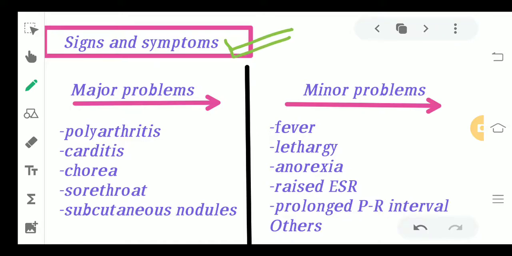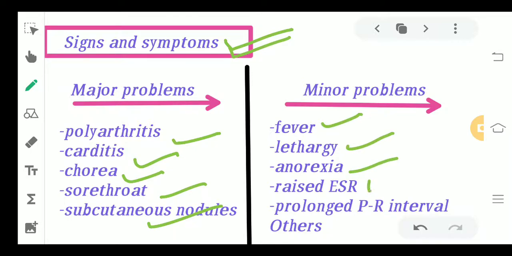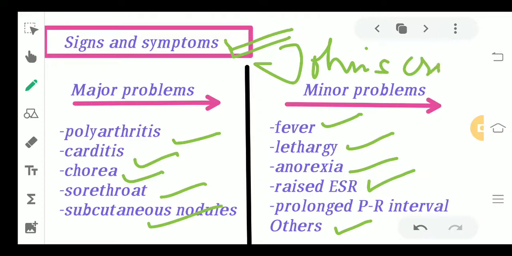Moving ahead, what are the major signs and symptoms? The major signs and symptoms can be polyarthritis, carditis, chorea, sore throat and some subcutaneous nodules. Minor problems include fever, lethargy, anorexia, raised ESR, prolonged PR interval and some others. So basically fever and lethargy are some of the common minor problems that can be seen. Fine. Together we can say this to be the Jones criteria. In this criteria, we have a number of major and minor disorders.